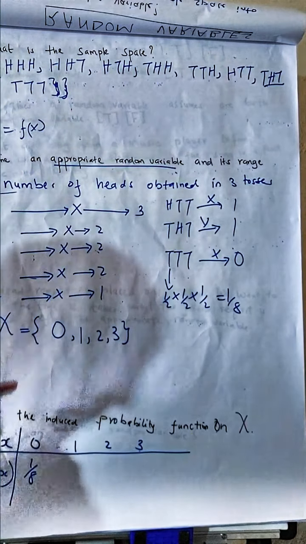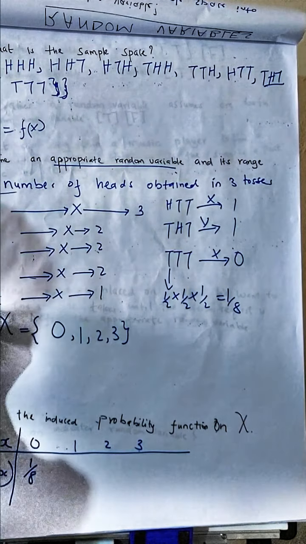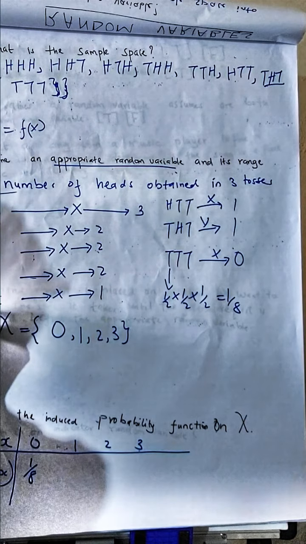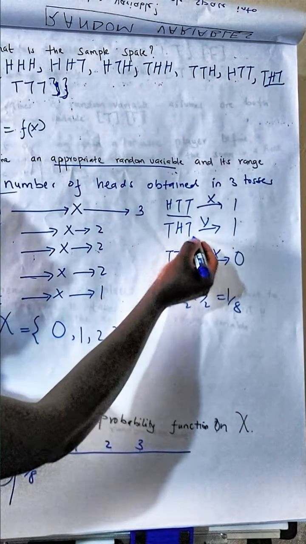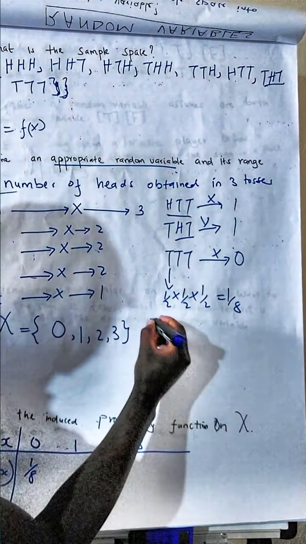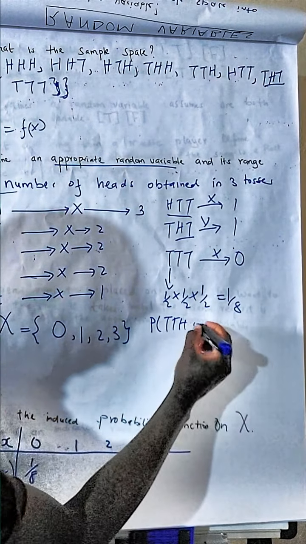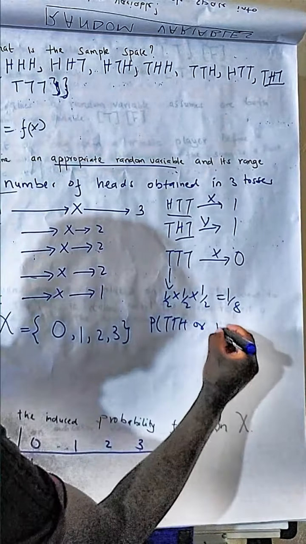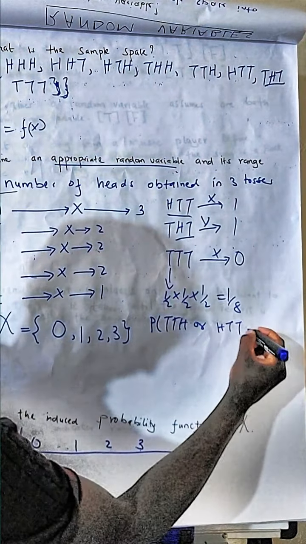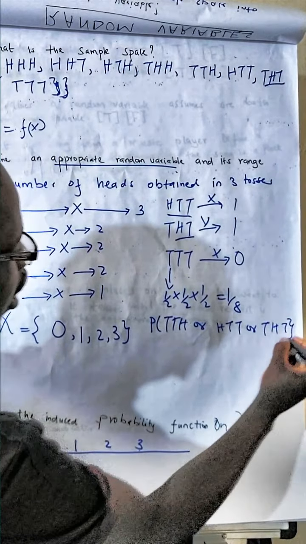Then also, the probability of 1 occurring, it is either this outcome happens, or this, or this. So we say the probability of 1 occurring is the probability of either tail, tail, head occurring, or head, tail, tail occurring, or tail, head, tail occurring.